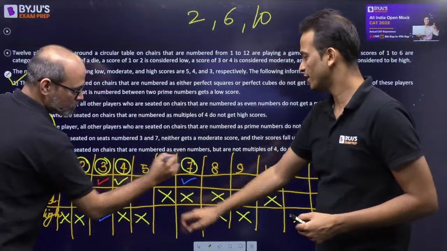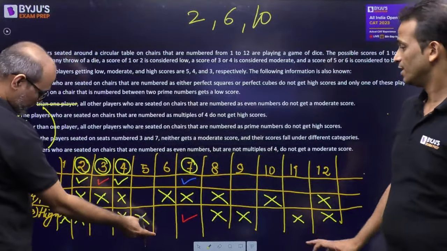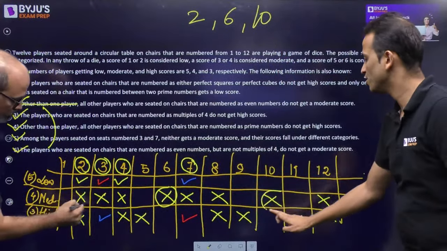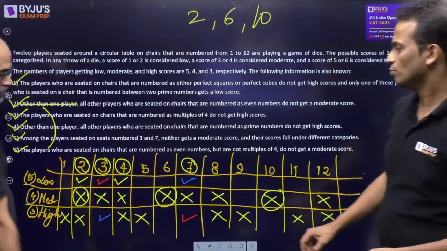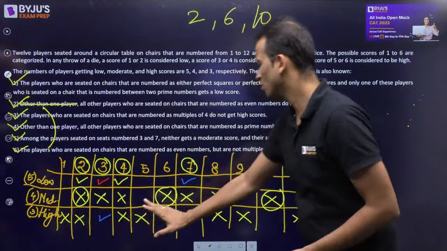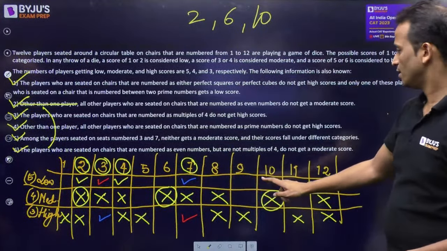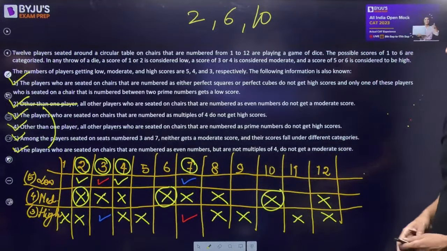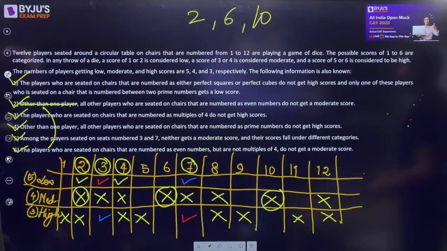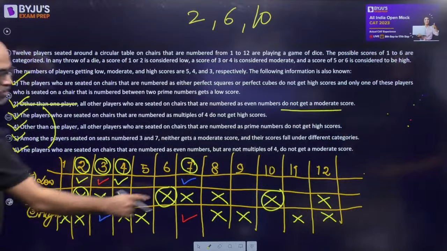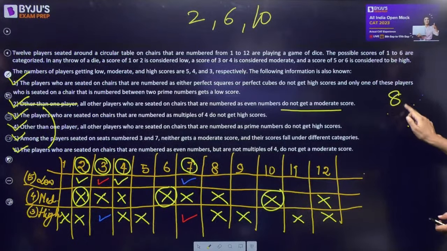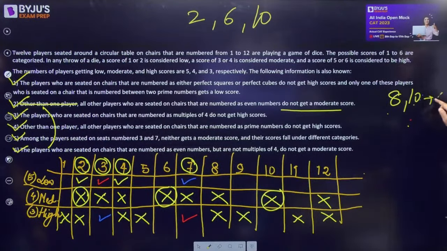6 will definitely not get moderate. 6 doesn't get moderate. He may get a high or a low. Definitely not moderate. So circle कर सकते हैं. हाँ, मतलब ये fix है. 10 definitely not moderate. All right. So 4 final हो गया है. 7 final हो गया. 8 and 12, one of them will not get a moderate. Right? So out of 8 and 10, according to this exception, one of them will not get a moderate. We'll have to erase one of them. So out of 8 and 10, one of them will not get moderate. Okay, I'll write it separately.